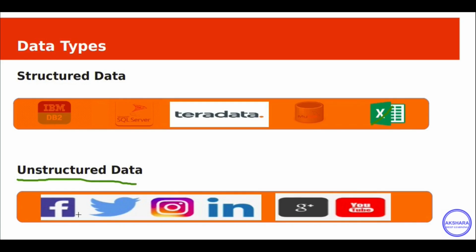For example, if you take any data from social networking sites, even from YouTube, we cannot properly analyze this data, because it is not in a specific format. It might be audio, video. It cannot be organized in rows and columns. Examples of unstructured data include text, video, audio, mobile activity, social media activity, satellite images.